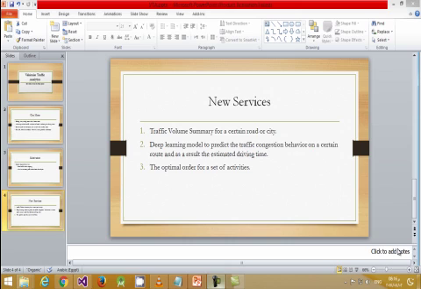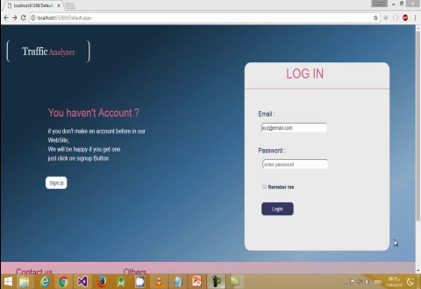We have proposed 3 new services in this project, which are, first, traffic volume summary for a certain road or city. This feature can help users in different situations. For example, users who are planning to move to a new city can build an estimation of the total time for their daily driving activities, and as a result, the fuel consumption. Definitely, that will be a very important factor beside the normal factors like weather, safety, and living cost. Now, let's demonstrate the first feature, which is road or city summary.